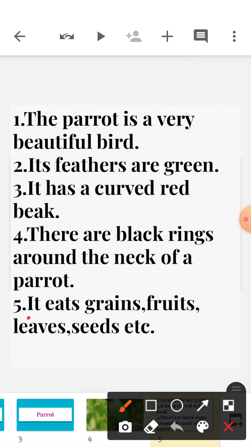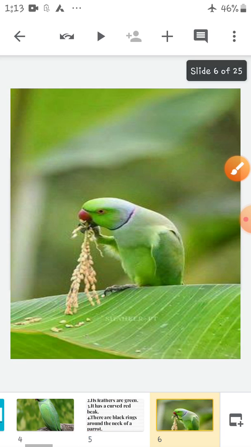Next is, it eats grains, fruits, leaves, seeds, etc. What does it eat? It eats grains, fruits, leaves, seeds, mangoes, etc. See, what is this parrot eating? It is eating grains.